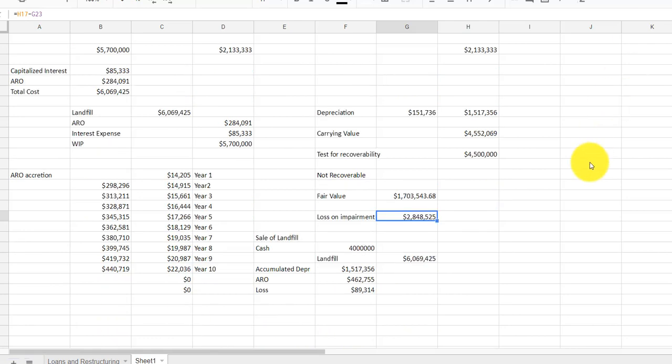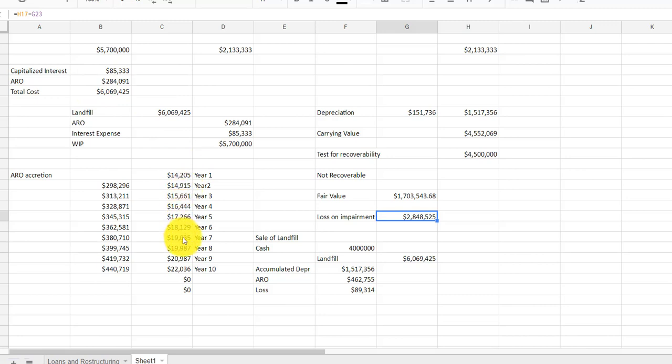Now, as for an asset that has an asset retirement obligation, the asset retirement obligation is going to grow each year. The term that GAAP uses to describe that growth is accretion. So debit accretion expense and credit the asset retirement obligation.